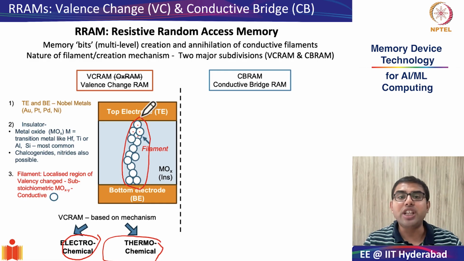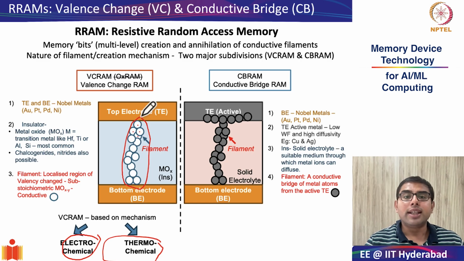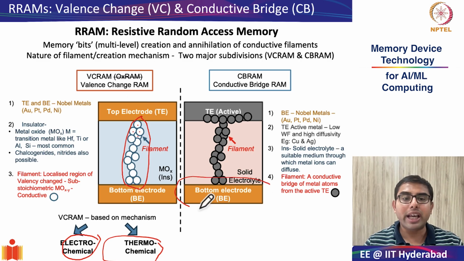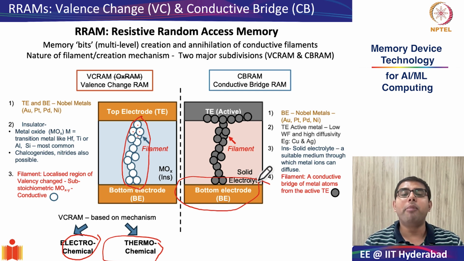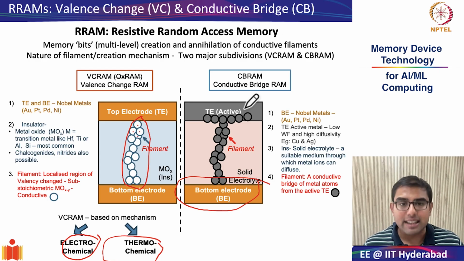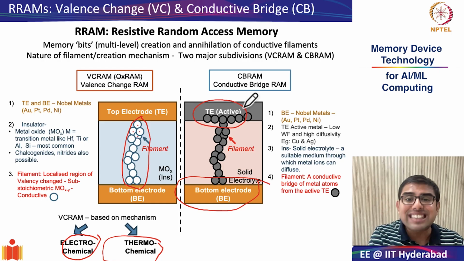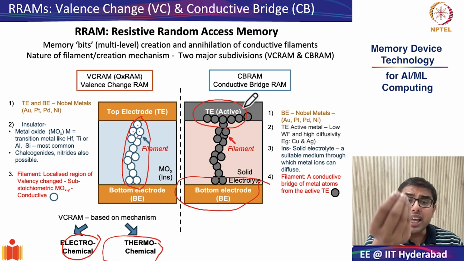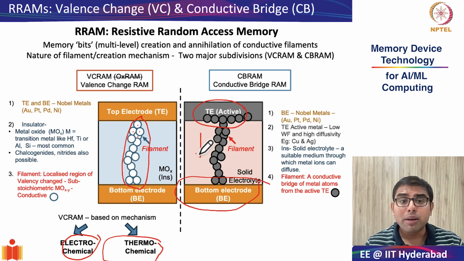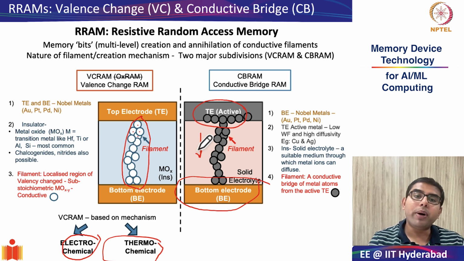Moving on to conductive bridge RAMs. In conductive bridge RAMs, the first thing that we notice when we compare with VCRAMs is that the bottom electrode is still constituted of a noble material, gold, platinum, palladium, and so on. However, the top electrode is what changes. The top electrode, from being a passive noble metal, is changed to an active metal. What is an active metal? It is something which can really oxidize easily. So it has low work function and very high diffusivity through this material. Some examples of such active metals are copper and silver.